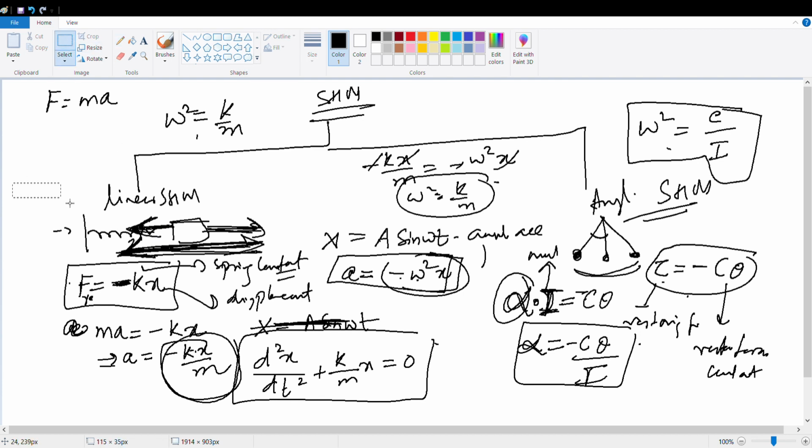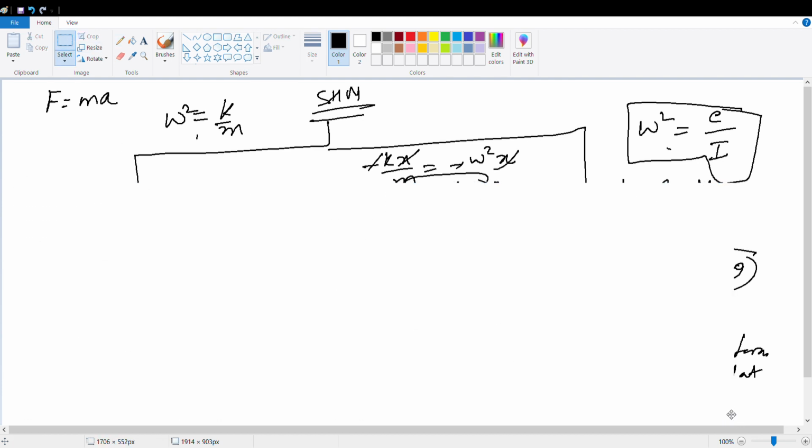Okay. So now omega square is k by m. So what is omega? Omega will be root of k by m, which is equal to 2 pi by T, or we can say it is 2 pi into f.